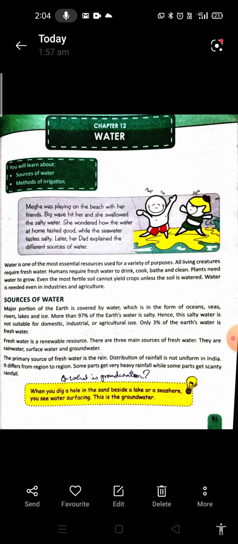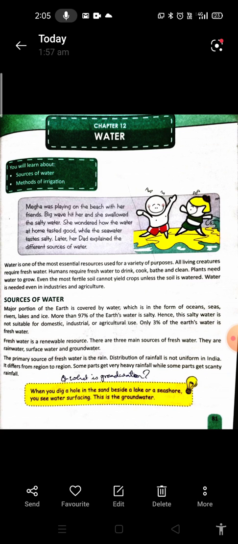As we all know, water is a very important and essential resource that is used for a variety of purposes. All living creatures require fresh water for drinking and for doing other activities too, but especially for drinking. Humans require fresh water to drink, cook, bathe and clean. Plants need water to grow. Even the most fertile soil cannot yield crops unless the soil is watered. Water is needed in every industry and agriculture.